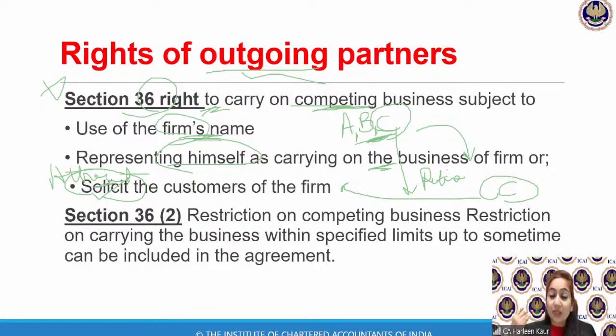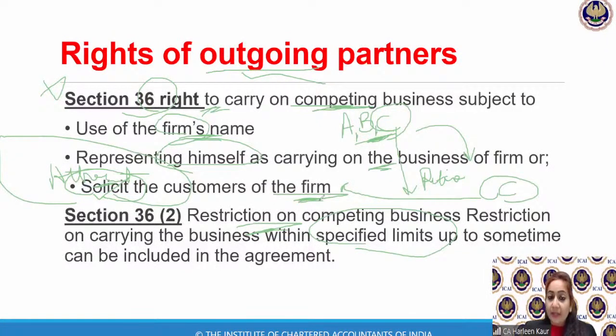Now this Mr. C goes and says, earlier I was a partner in ABC Associates and now I have started my own sole proprietor business. Why don't you come and purchase the cloth from me? So Section 36 will become applicable. Section 36 subsection 2 says there are restrictions on competing business. You cannot do the business within the specified limits and within the specified area. Also, you cannot attract the customers of the old firm.